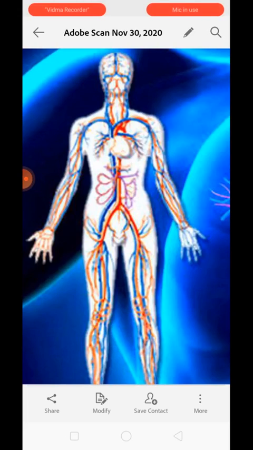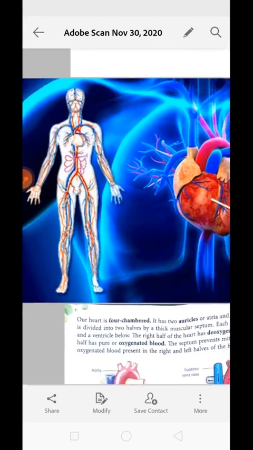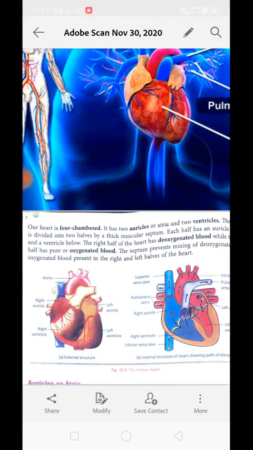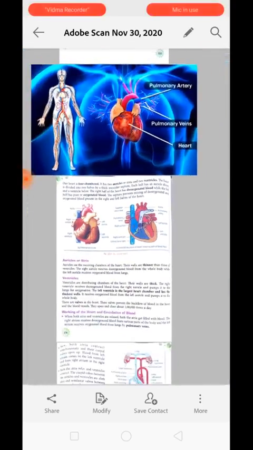And from the lungs this carbon dioxide gets eliminated. Understood? Deoxygenated blood from the right ventricle is pumped into the pulmonary artery and is transported to the lungs for oxygenation.